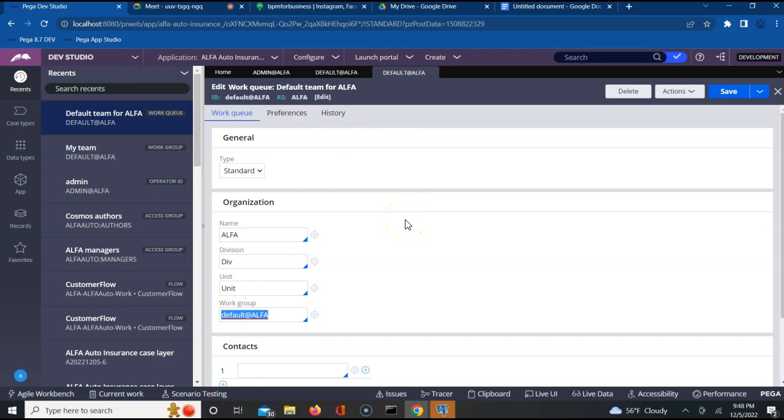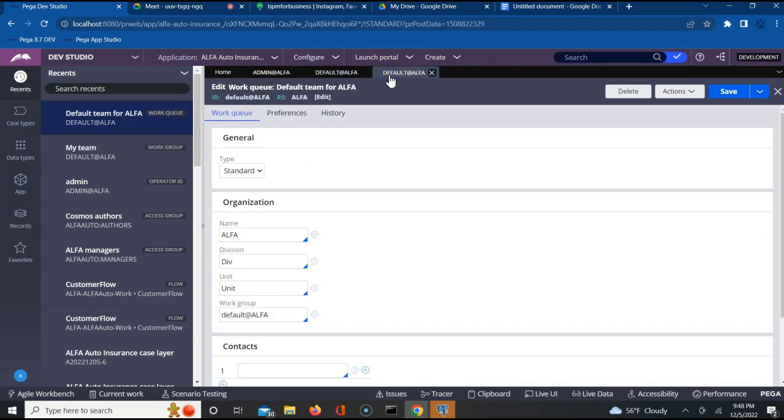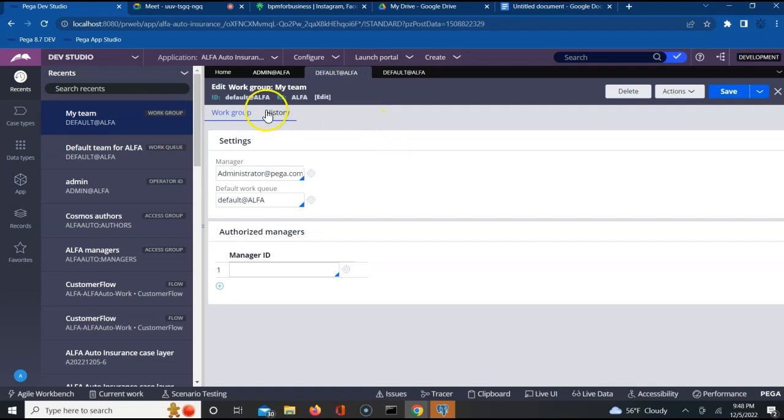I feel like sometimes this is confusing. People might not get why it is Default@alpha at both the ends, and they won't understand what is the difference between work group and work queue. Let's try to clarify that and differentiate it. Okay. Let's start with saving as our work group. This is the work group we have. Let us save as this,